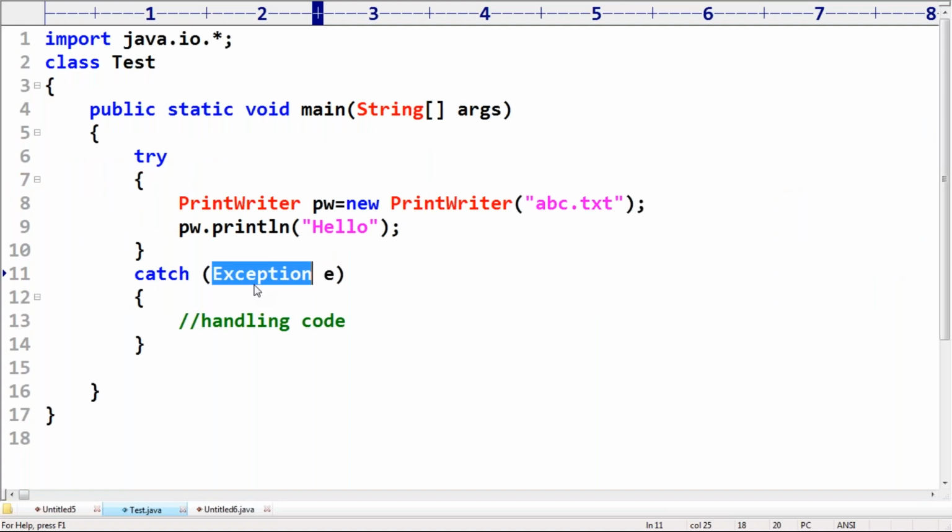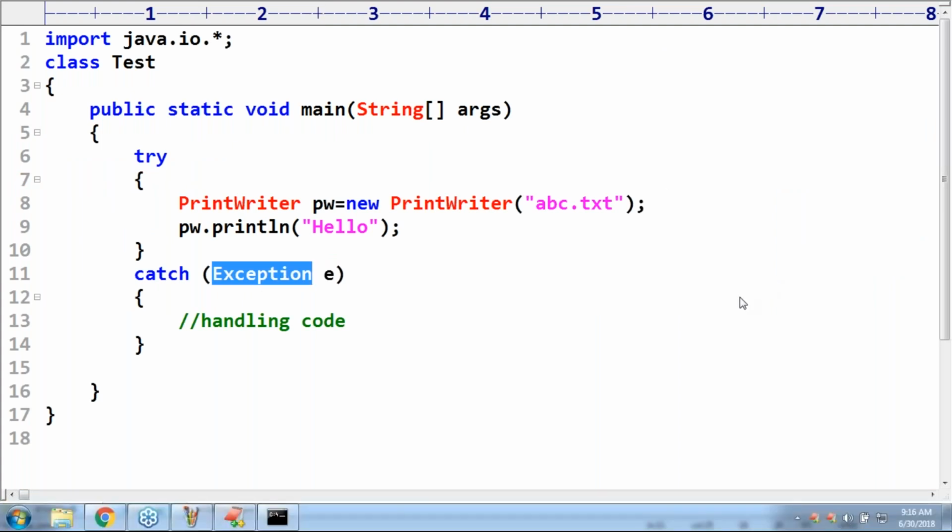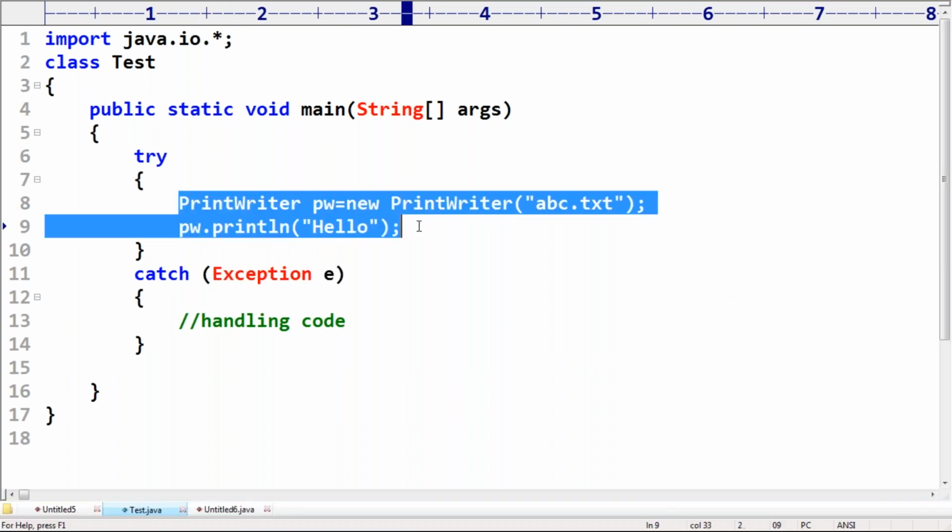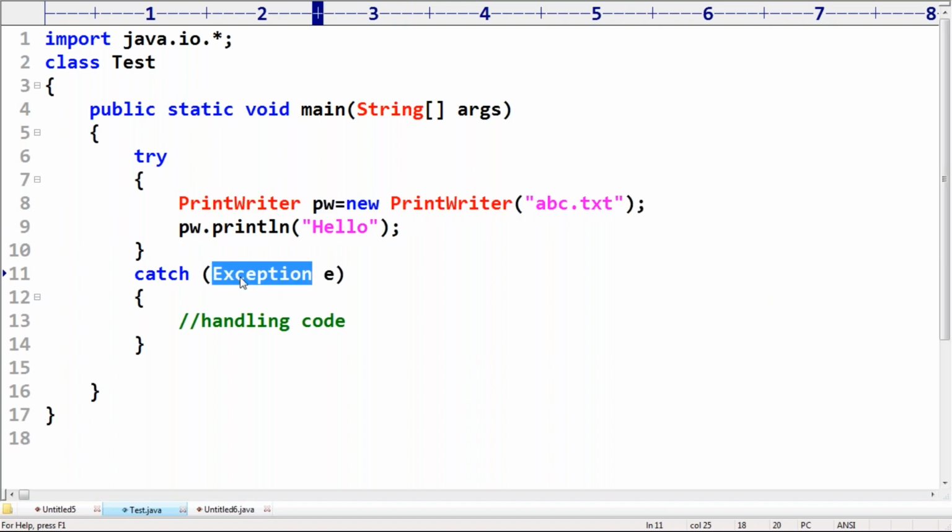If we write IOException inside the catch block, then what will happen? Nothing, sir. If IOException comes, it is acceptable. You can write FileNotFoundException, you can write IOException, you can write Exception, everything is acceptable. But which one is the recommended? You have to tell, Purushottam. Which one is the recommended?